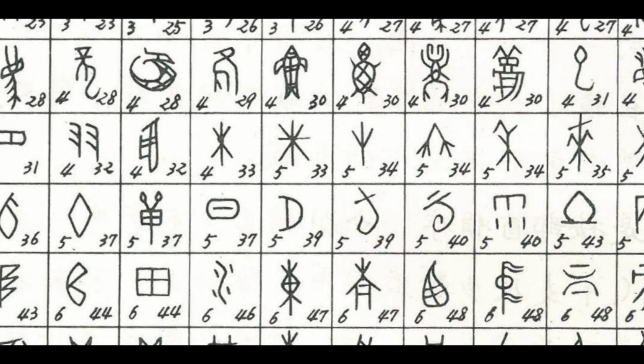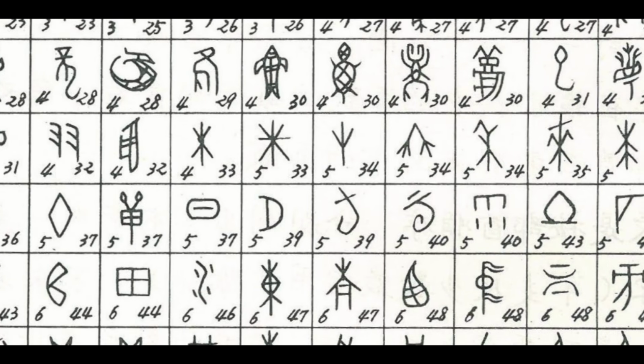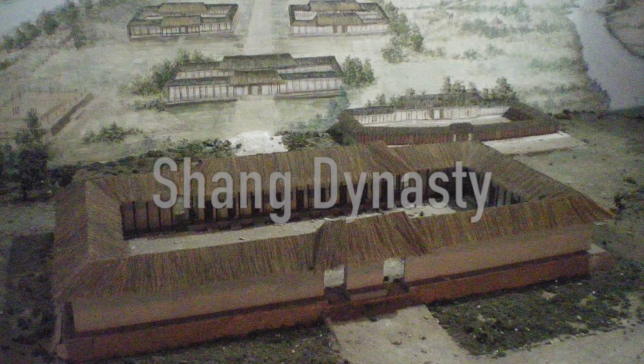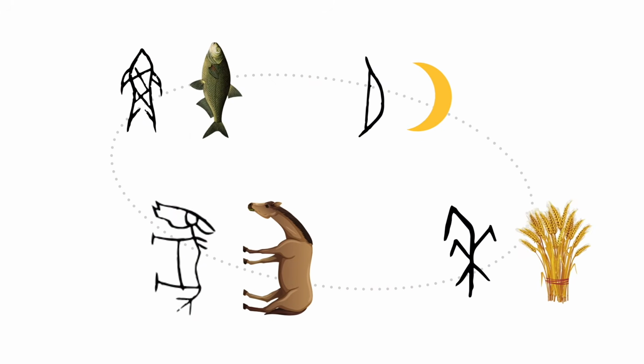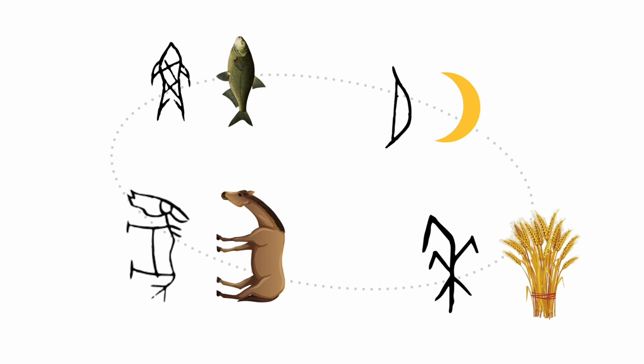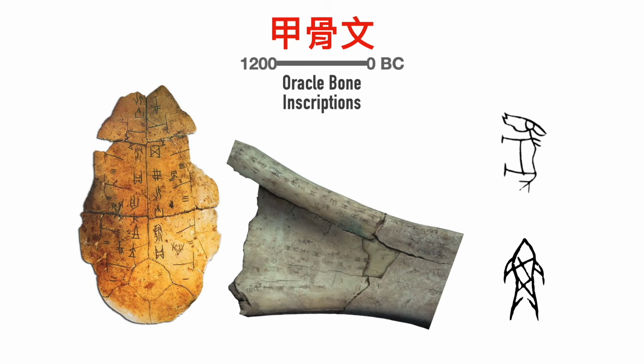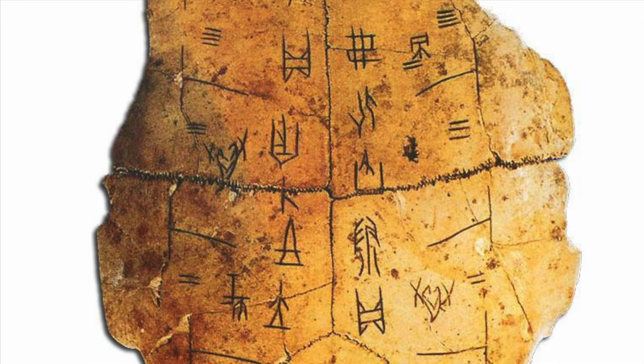The earliest form of Chinese characters appeared in the Shang dynasty, with examples dating back to around 1200 BC. These characters were mostly pictographs that blur the lines between picture and writing. Scholars called them oracle bone inscriptions, or 甲骨文 in Chinese, because they were carved onto tortoise shells and animal bones and